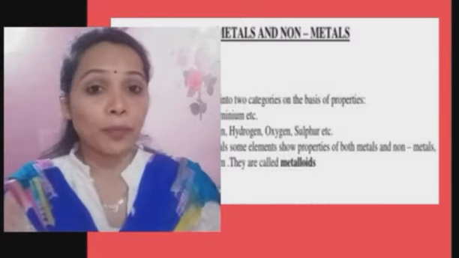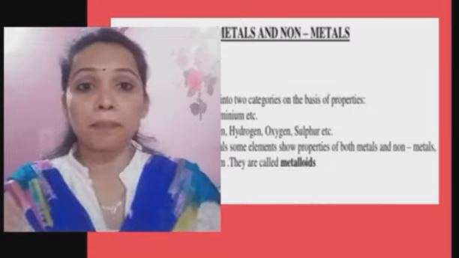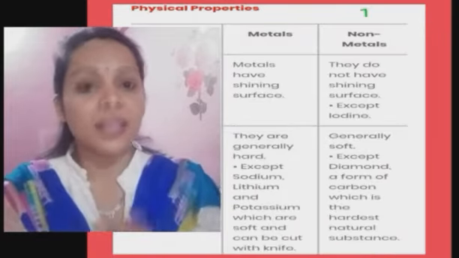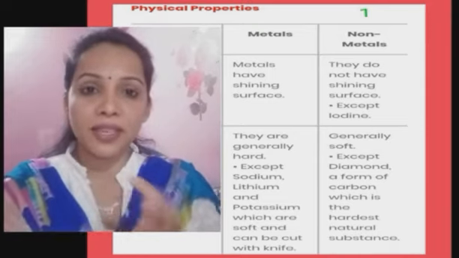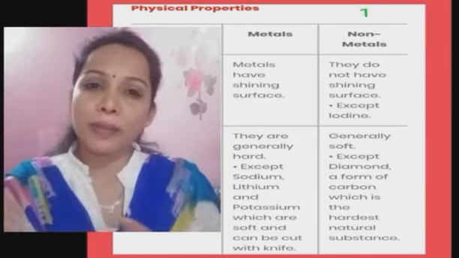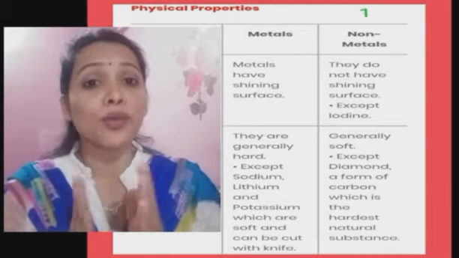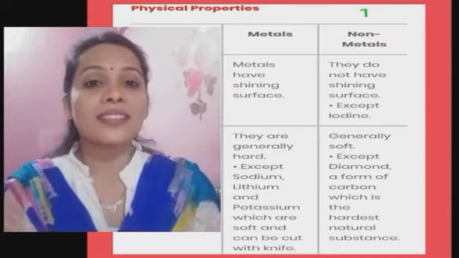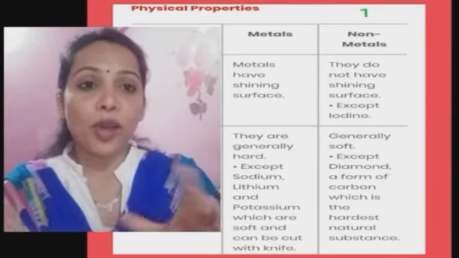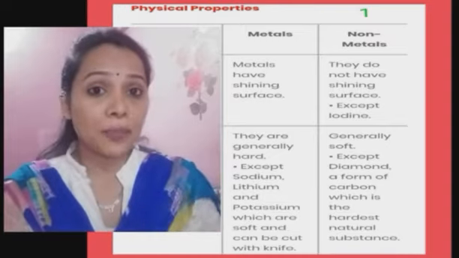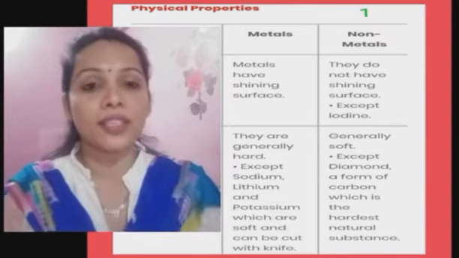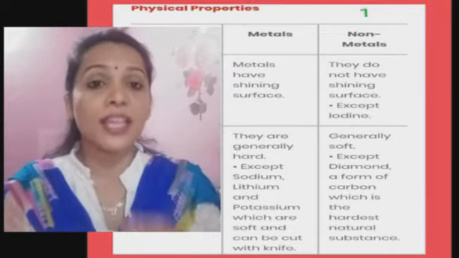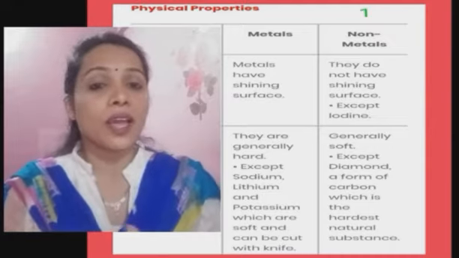So what are the physical properties of metals and non-metals? Let's compare. So usually metals are lustrous. What do you mean by lustrous? Lustrous means they are shiny, isn't it? Most of the metals are lustrous, or almost all the metals are lustrous, whereas non-metals are dull. So non-metals are dull, exception is there, except iodine crystals. So iodine crystals are lustrous, that is they shine.